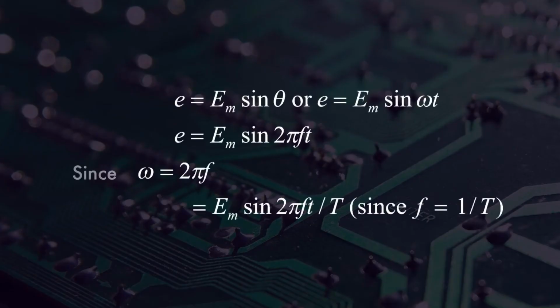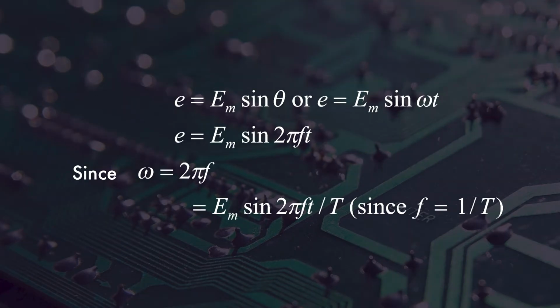Now we have to understand how to determine the maximum value and frequency from the EMF or current equation. The alternating voltage is given by the following standard equation: e equal to Em sin theta, or e equal to Em sin omega t. That means theta is equal to omega t, where Em is the maximum value, or you can say the amplitude of the EMF. This omega can be replaced by 2 pi f, so the equation can be written as e equal to Em sin 2 pi f t, because omega is equal to 2 pi f. It can also be written as Em sin 2 pi t upon T, because frequency is equal to 1 upon T.